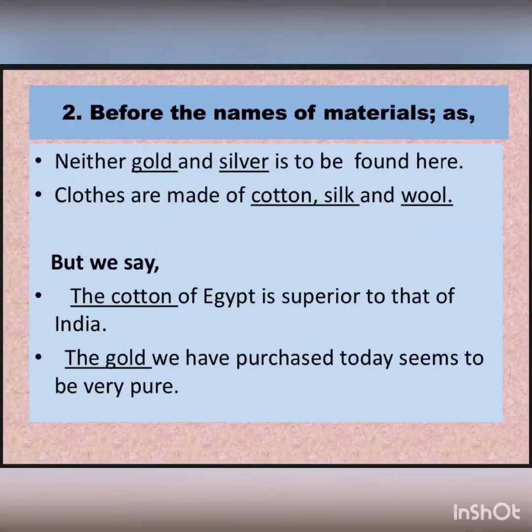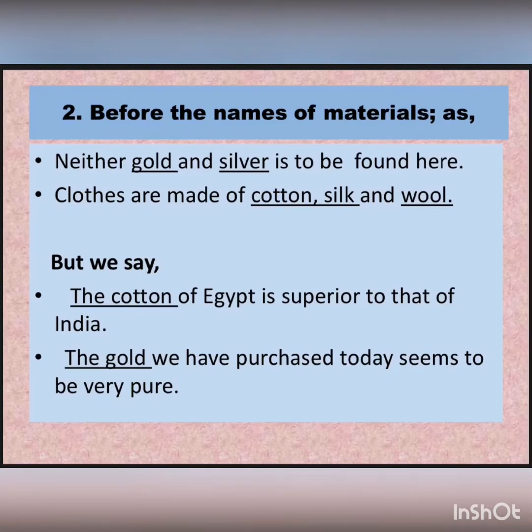We do not use the article before the names of materials like gold, silver, cotton, water, wood, wool, silk, right? But then again there are exceptions, so let's look at a few examples. Now look at the sentence, neither gold nor silver is to be found here. The next sentence, clothes are made of cotton, silk and wool. So generally before the names of materials we do not place the articles, but when we use these nouns as particular ones, we have to use the article the.